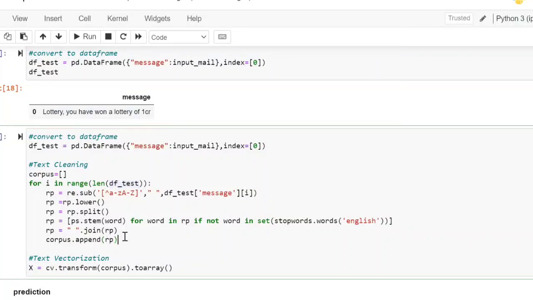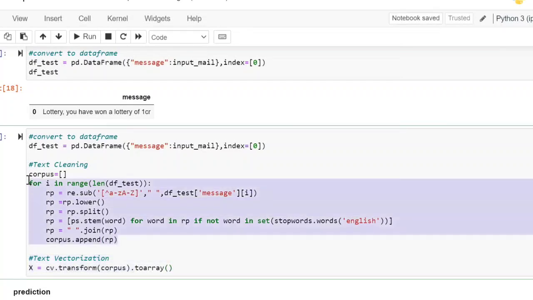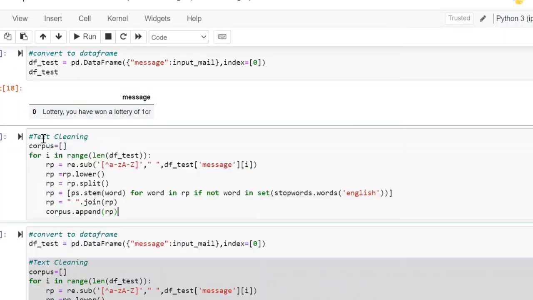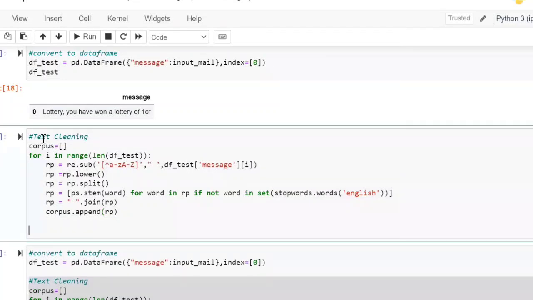Now for this data frame, I am going to do the text cleaning, only cleaning, not vectorization. Whatever the cleaning is there, copy it, and if you want, you can see the cleaning. After that, print your corpus.